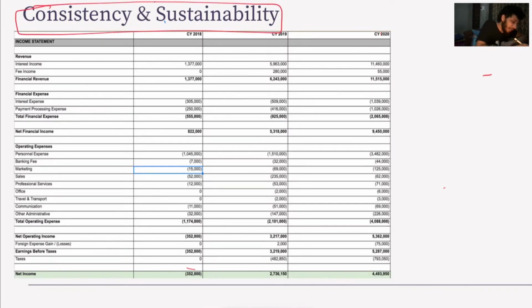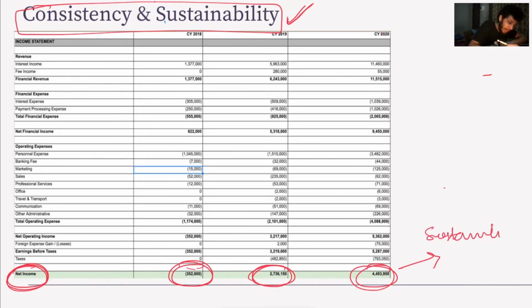To see consistency and sustainability, we majorly look at net income. If the net income is increasing over the years, it is safe to say that the company is sustainable. If you compare this income with something else, let's say it was 100 and then it decreased to 80 and then it decreased to 40, this would be a red flag for us.